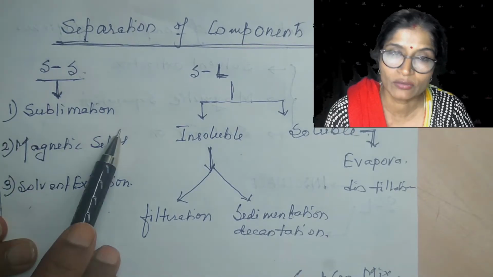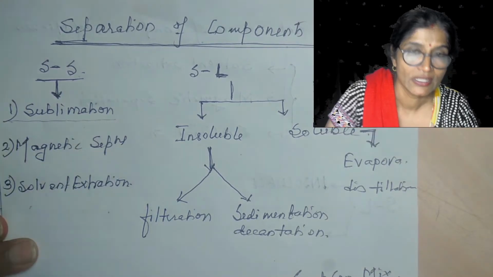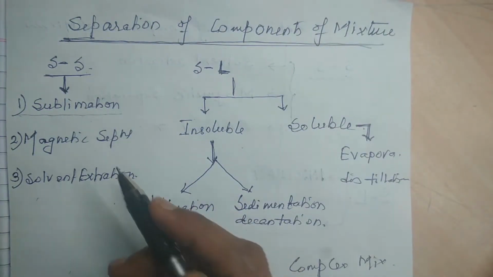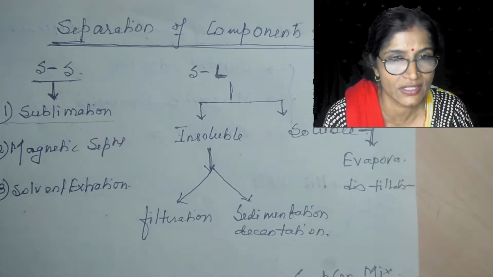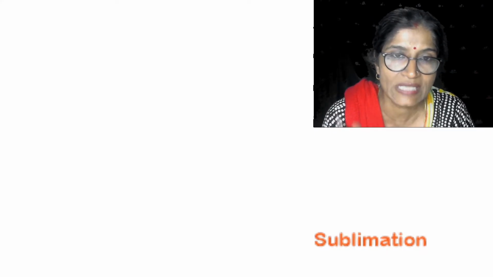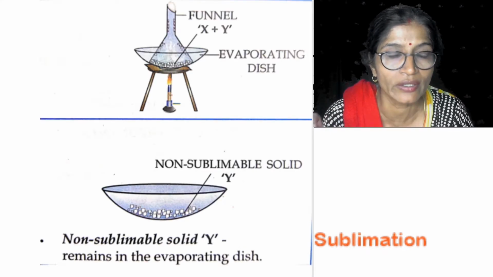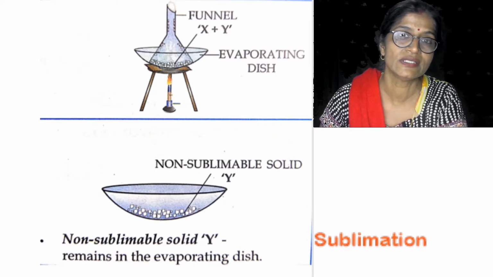First we will discuss the sublimation method, in detail. Sublimation method: what happens? Out of the two components, one component can easily be converted directly from solid to gaseous state. It means one is a sublimate while the other is not a sublimate. Then we can use the method that is sublimation.